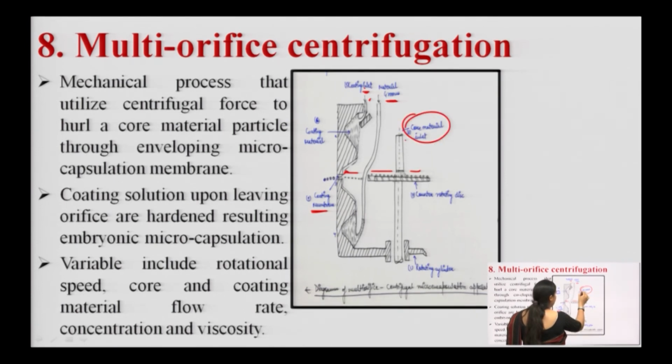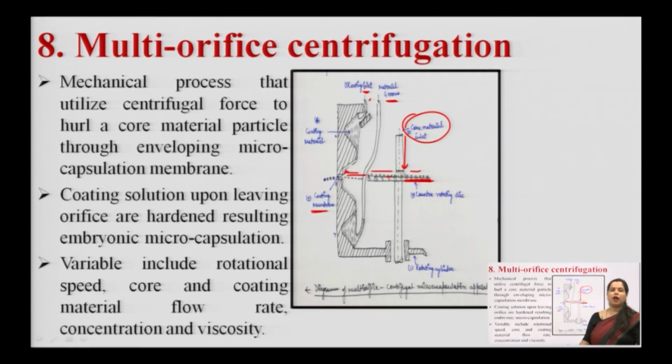Through this slot, the core, that means the material to be encapsulated, will be introduced, and you can see the membrane of polymer is on the tray, which is rotating continuously, and the core material is sprayed onto this polymer membrane, leading to the formation of your microspheres. This is a very important technique, a mechanical process which leads to the formation of microspheres, right. The coating solution upon leaving the orifice is hardened, resulting in micro encapsulation.